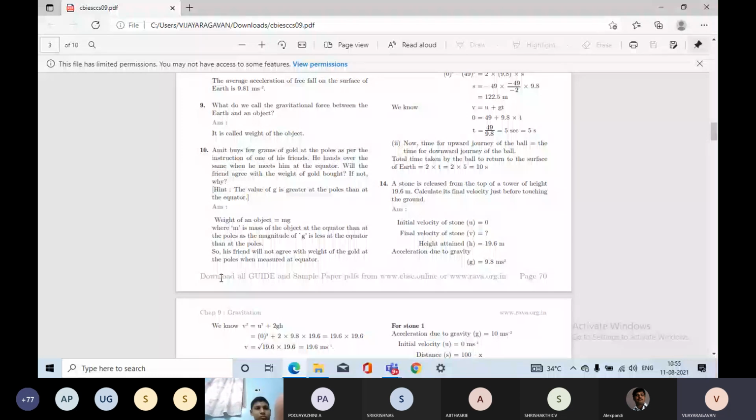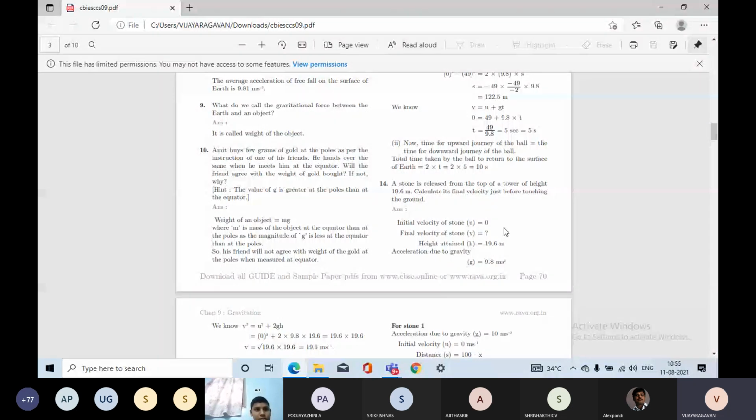Where m is the mass of the object at the equator, then at the poles, as the magnitude of g is less at the equator than at the poles. Okay, g is less at the equator. So his friend will not agree with the weight of the gold at the poles and at the equator. Because the weight is different, he won't agree. The reason is that the value of g is greater at the poles than at the equator. So his friend will not accept this weight difference.